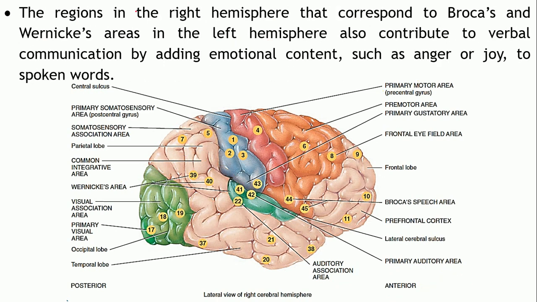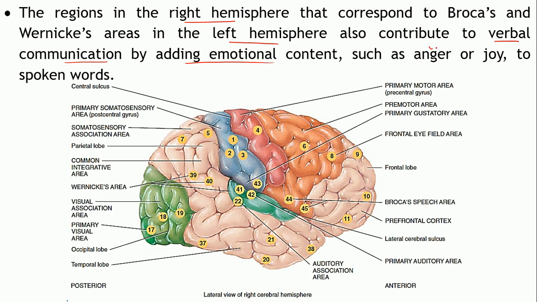Okay, again the regions in the right hemisphere, as compared to the corresponding area in the left hemisphere, it contributes to the verbal communication by adding the emotional content. Now say for example, when you are angry, the way you speak, it is slightly different, right?